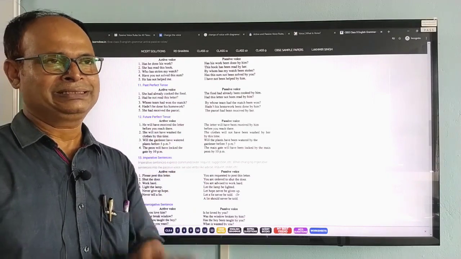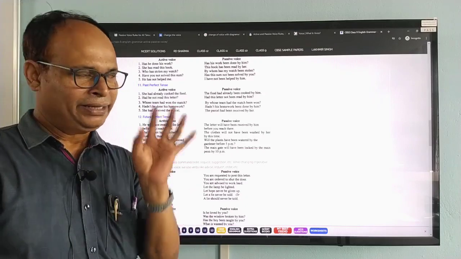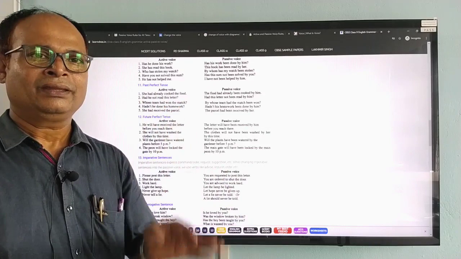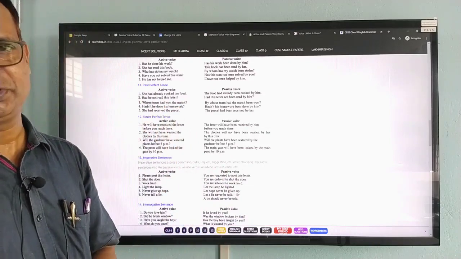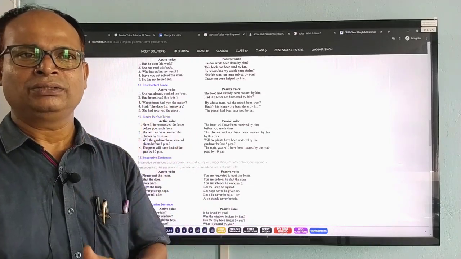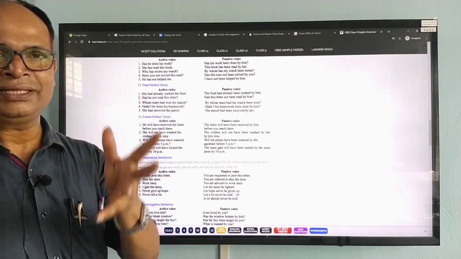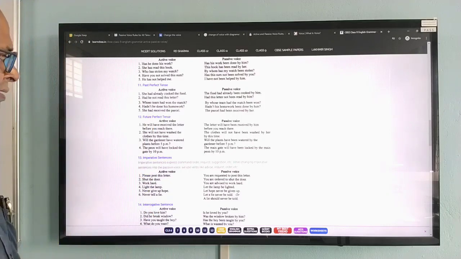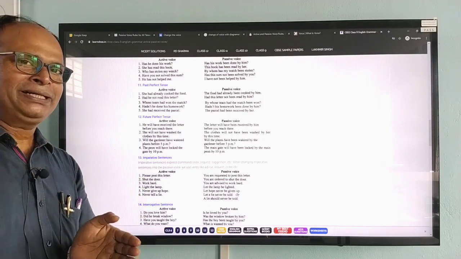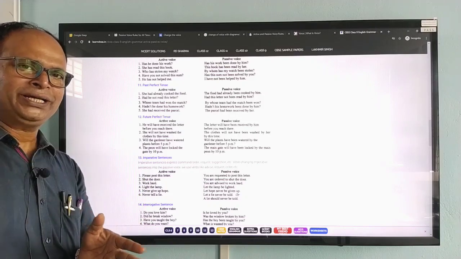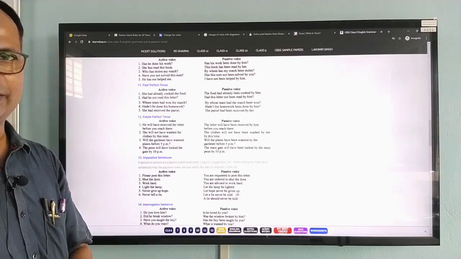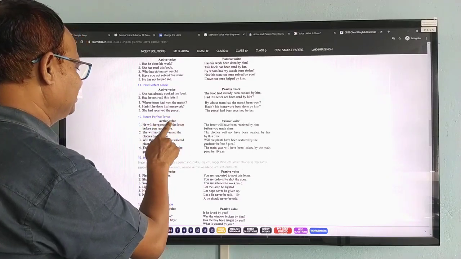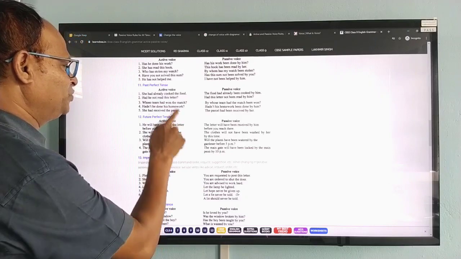Means by tomorrow some assignment of the sum is given, and you hope that by tomorrow 10:30 a.m. I will complete. Means my work will be completed. Then in that particular sense, future perfect is used. Means in the future a particular time is set, and before that time the work will be over or completed. So, let us see. He will have received the letter before you reach there.